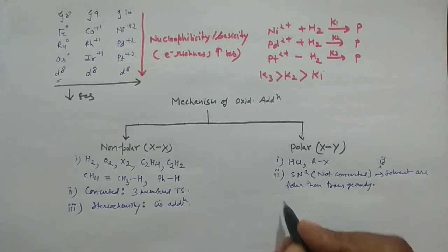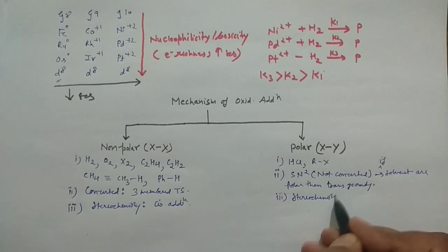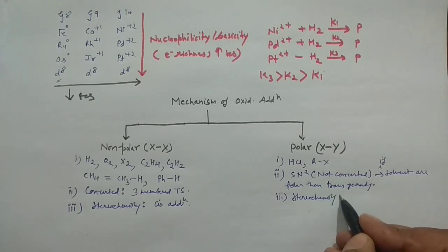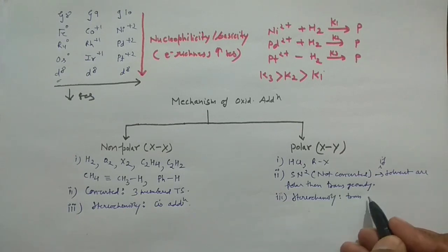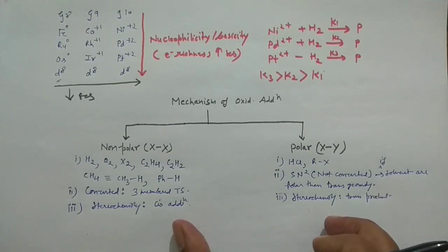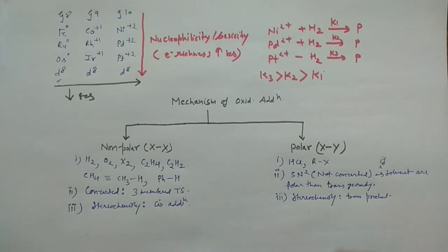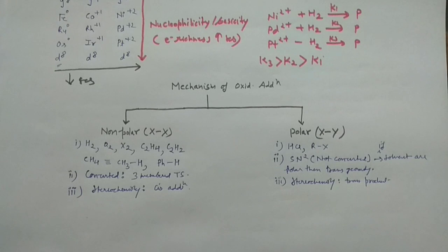That is the stereochemistry, right? So in case of a polar solvent, you will always have the trans product. So this is the trick which you have to keep in mind. Very important one. Okay, so how things happen in that case, you can see I am discussing.